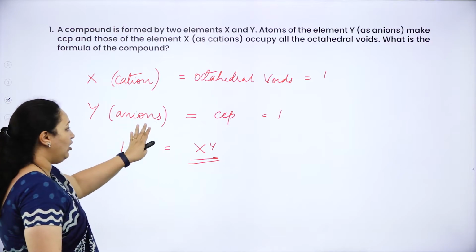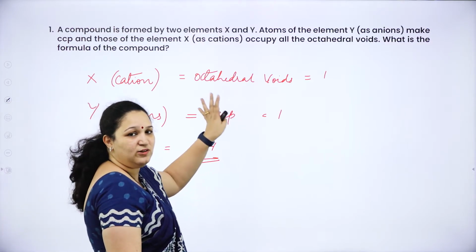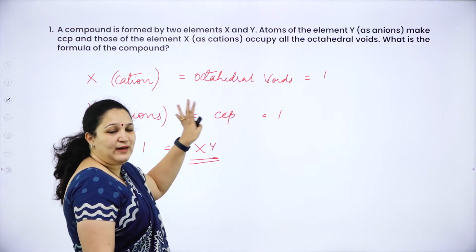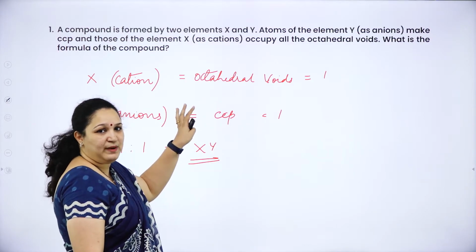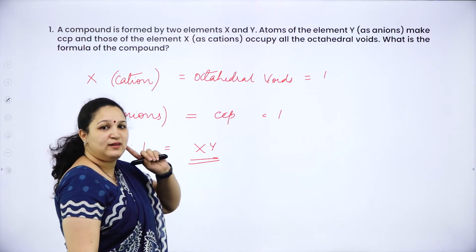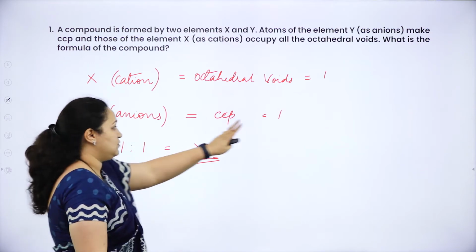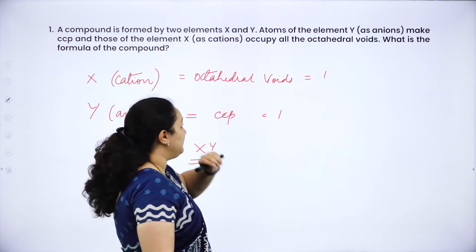Y is the anion which is occupying the lattice sites of CCP. Now let me assume in CCP there is one atom. So that one atom is Y. So that is 1.